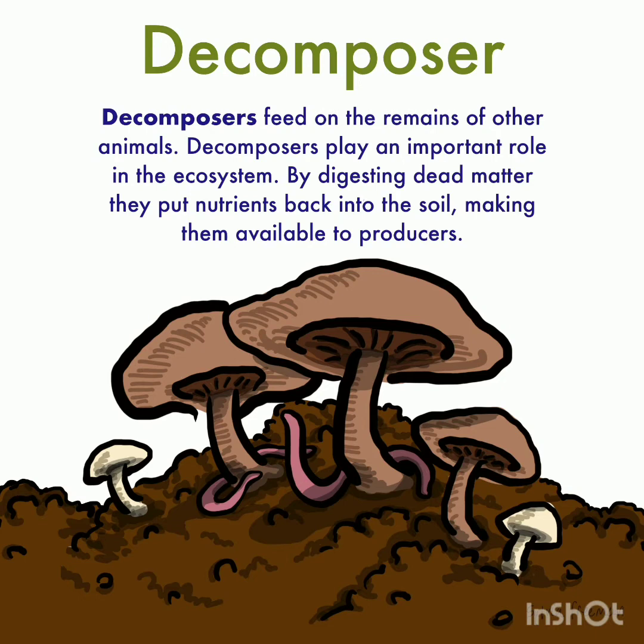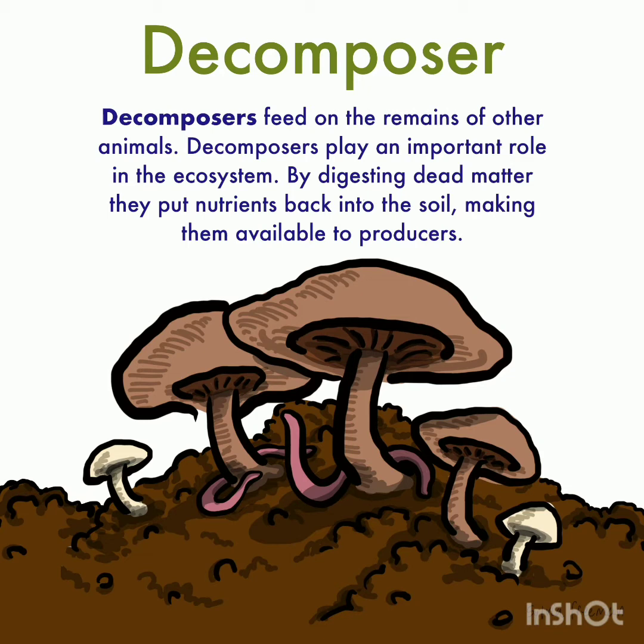There are some microscopic organisms that feed on dead and decaying organisms. They are called decomposers. Example: bacteria, fungi. Decomposers break down the complex organic compounds present in the remains of dead plants and animals into simpler substances.